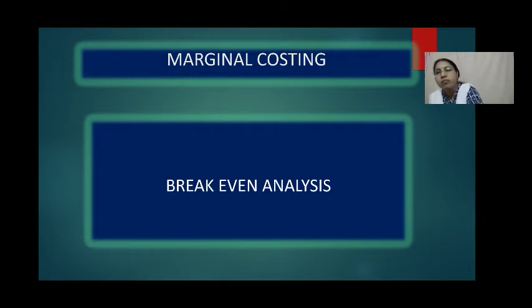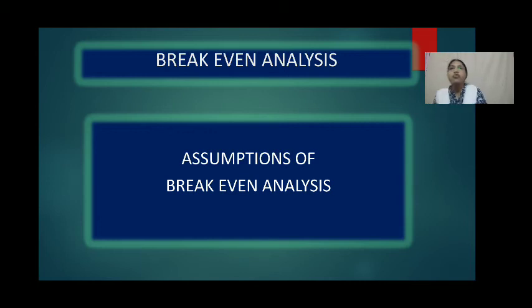Now there are some assumptions for this break-even analysis. The first assumption is that the main elements of cost, that is production, administration, selling and distribution, can be segregated into fixed and variable.